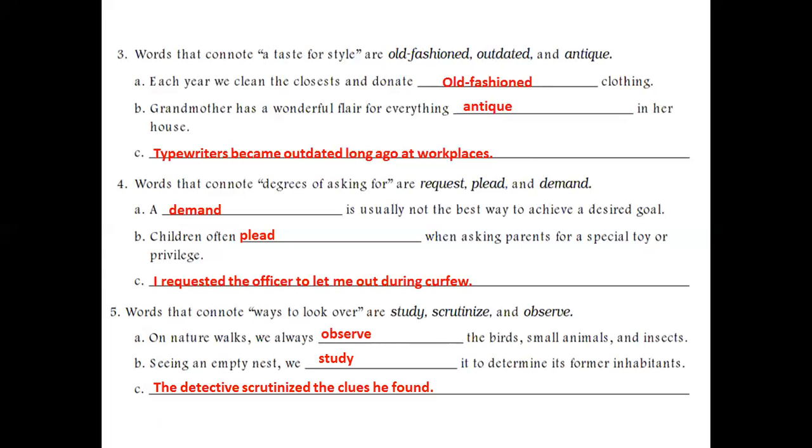Number three is scrutinize. The detective scrutinized the clues he found. So when you scrutinize, you examine those clues, those things. It took a long time to examine those clues that he found from a spot, or from a crime spot, a place where a crime happened. So that's how we use scrutinize in context.